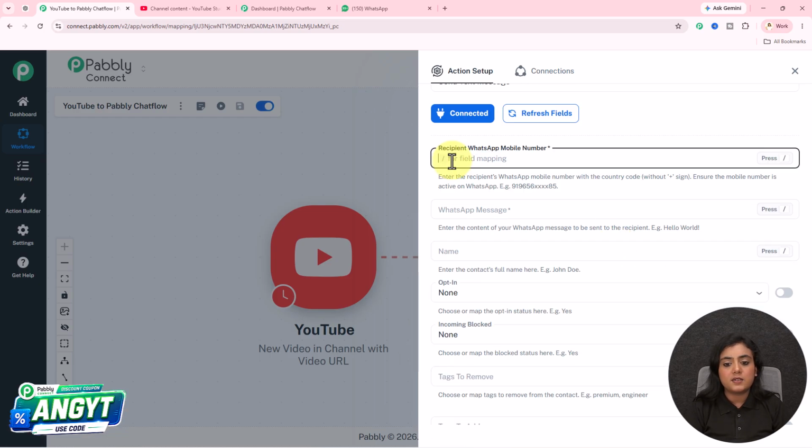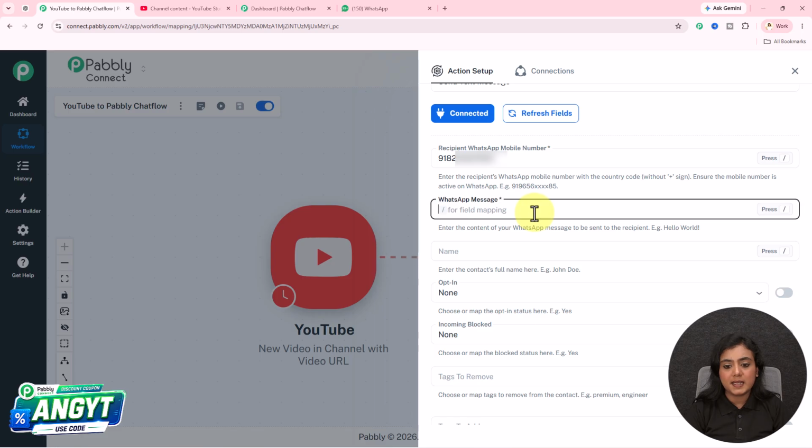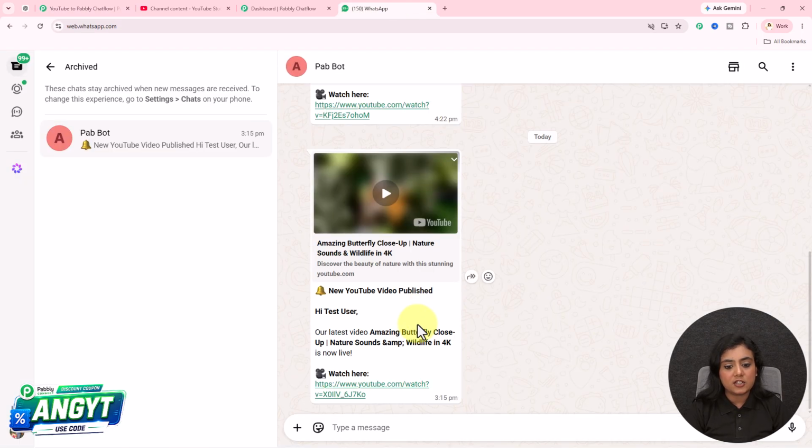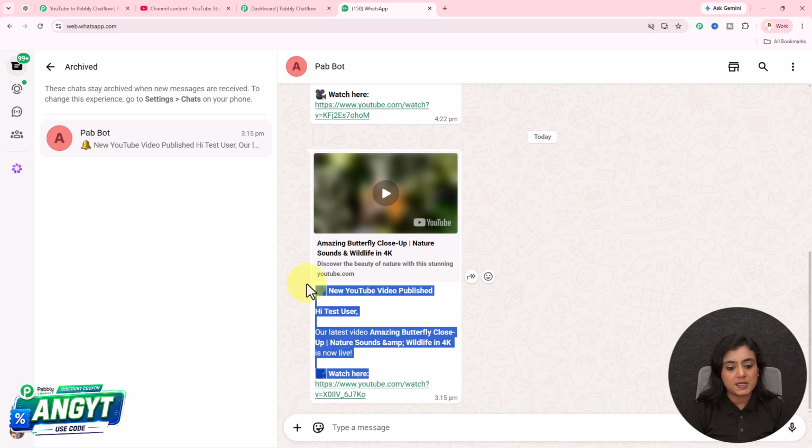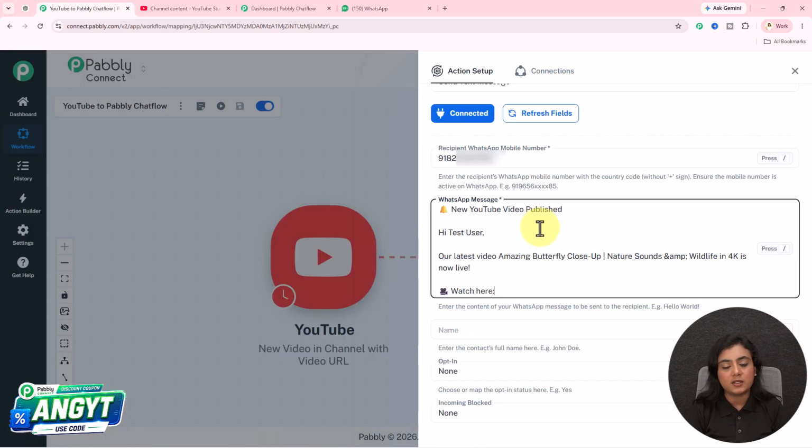Now we need to enter the recipient phone number to whom we want to send the WhatsApp notification. I want to receive a notification on my WhatsApp number, so over here in the field, I'm going to enter my number. After entering my number, next I have to enter the WhatsApp message that I want to receive. For the WhatsApp message, this is the kind of message that I want to receive. So I'm going to copy the format and paste it down in this field.